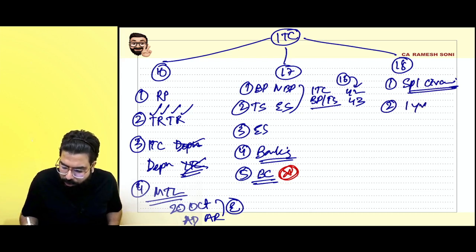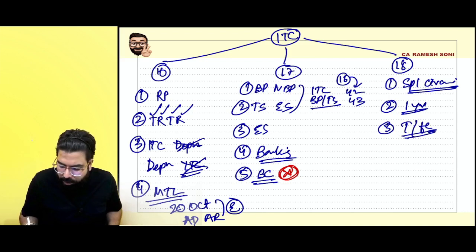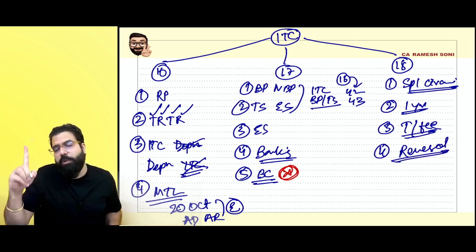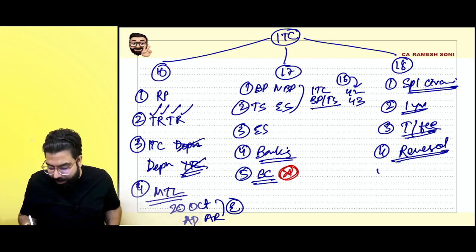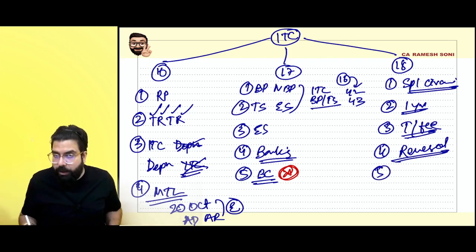18.2: invoices older than 1 year, you will not get the credit. Section number 18.3: in case of transfer, transfer the credit to the transferee. Section number 18.4: reversal of credit. Yes, sir, when shifting from taxable supplies to composition or taxable supplies becoming exempt supplies. Section number 18.5, sorry, 18.4, 18.5 total nonsense.